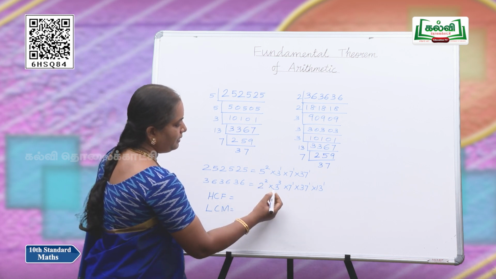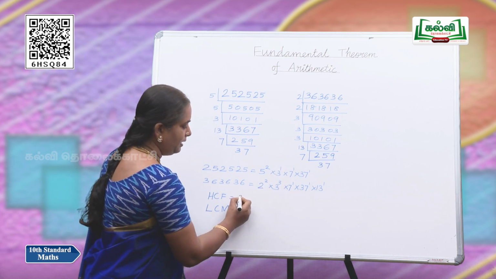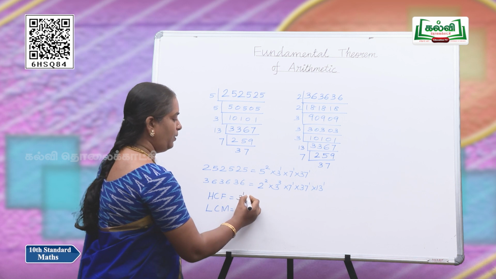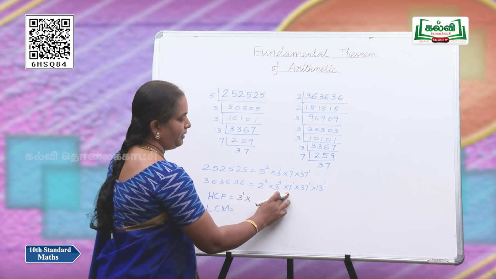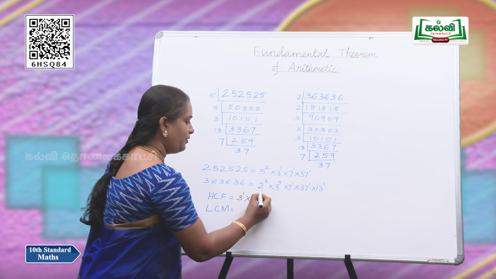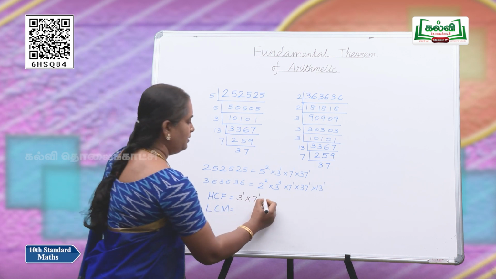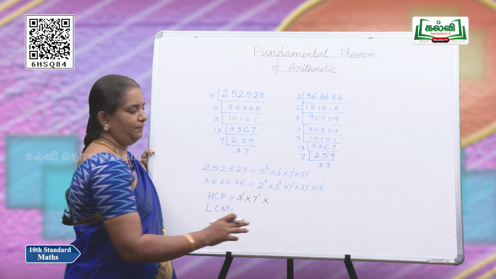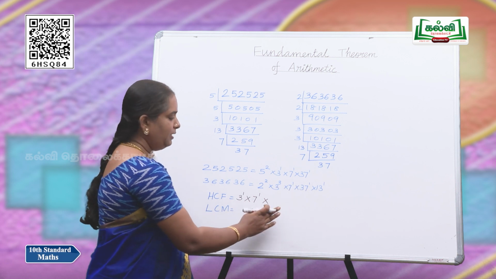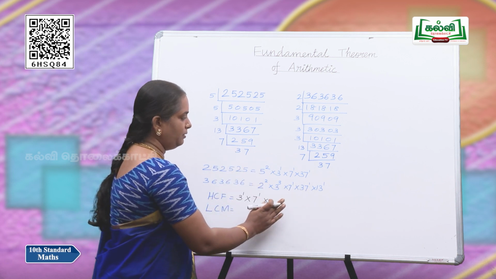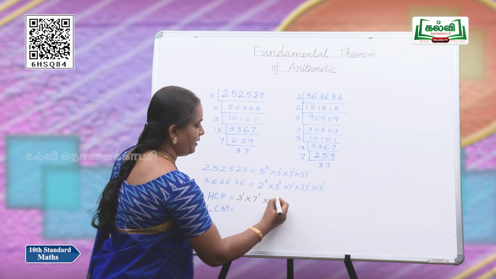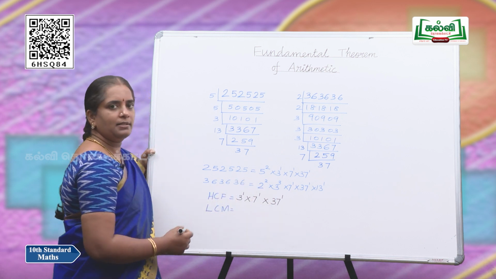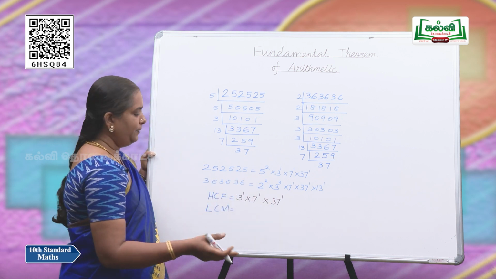Then take 3. 3 power 1 is the least among these two. 7 is common and the least power of 7 is 1. 5 is not common here, so 5 power 0 is the least, which is 1, so we do not include it. And 37 power 1. These should be written and multiplied as the HCF.